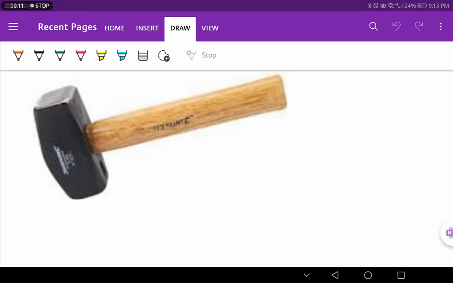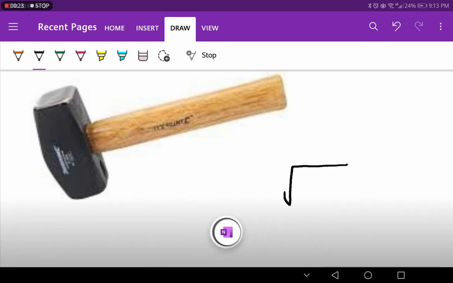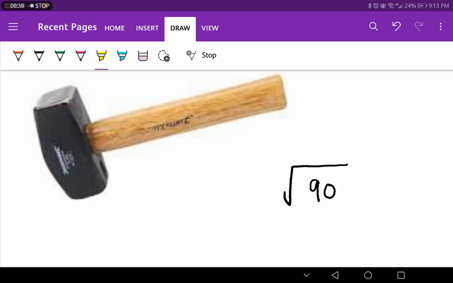I will start with rewriting radicals, and actually I brought my hammer with me because maybe I will need it. For example, if I have this question, the radical of 90 here, I check the radicand, the number inside the radical.